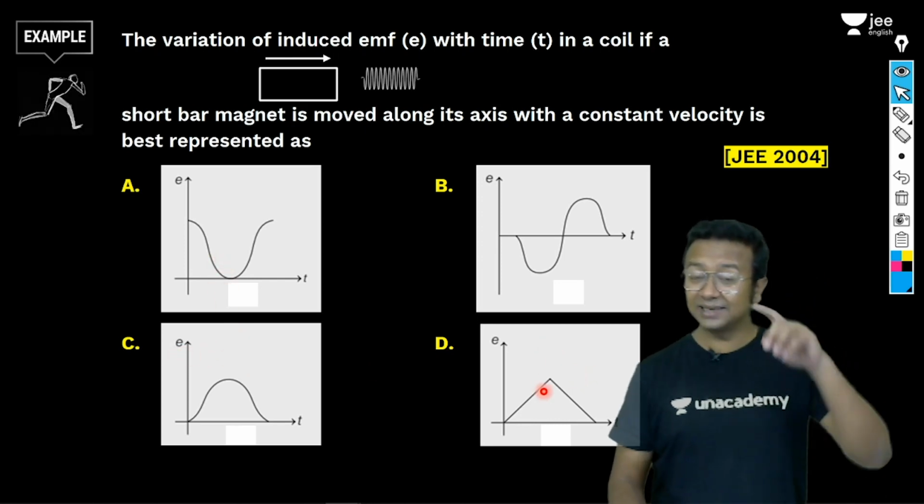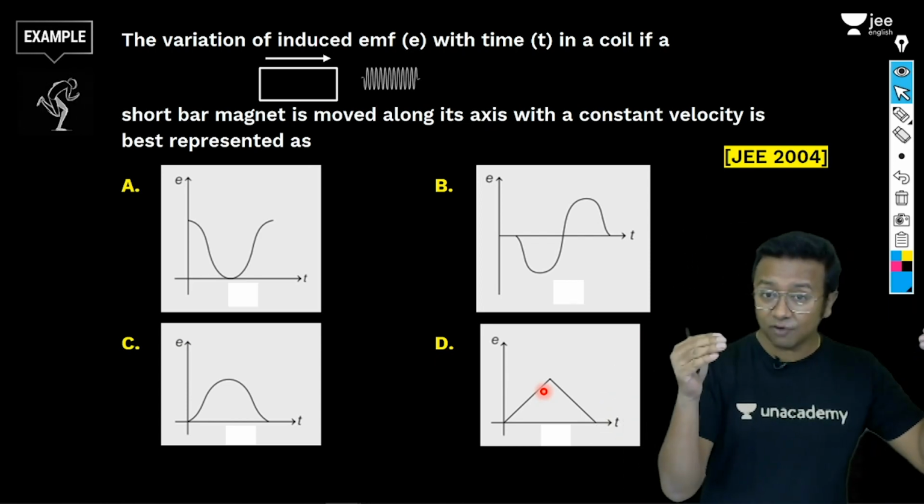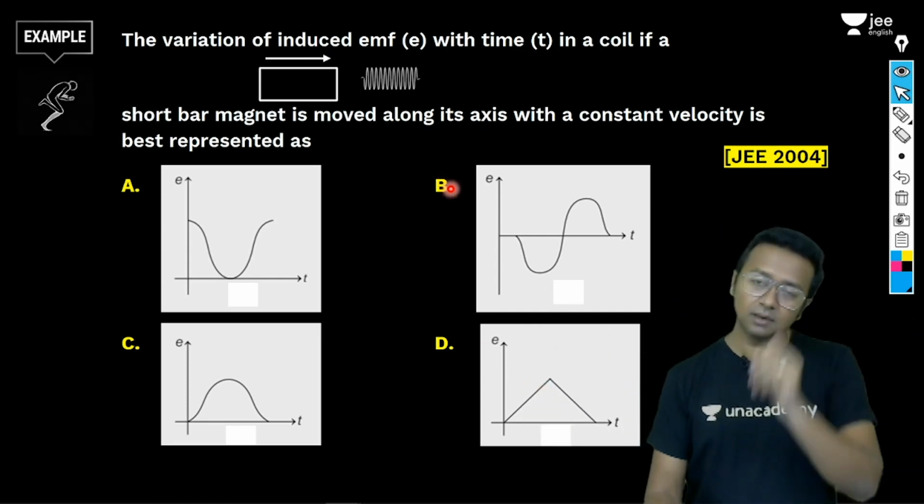But we know that the EMF is changing its direction as the magnet is going from the left hand side to the right hand side. So we have option B as the correct answer.